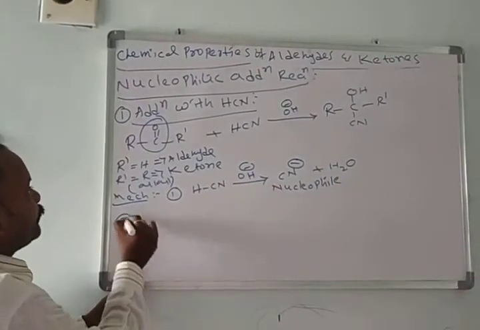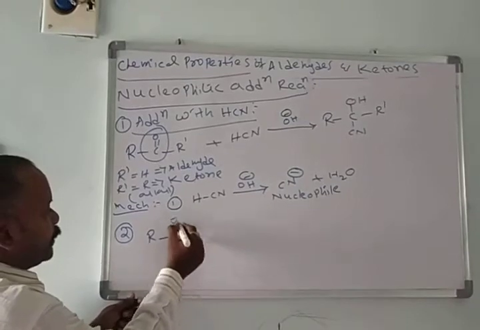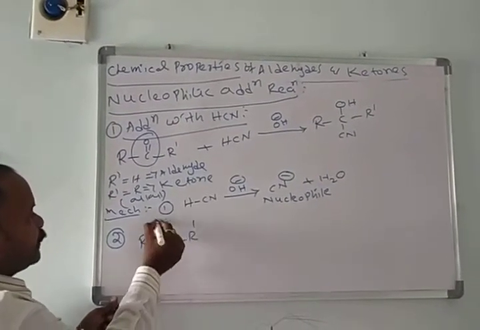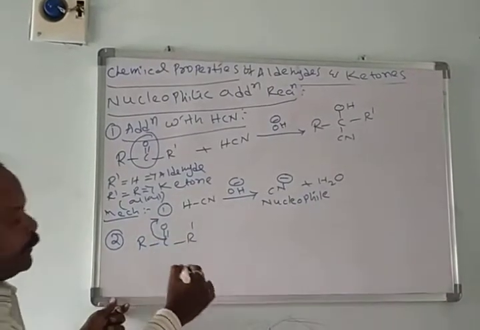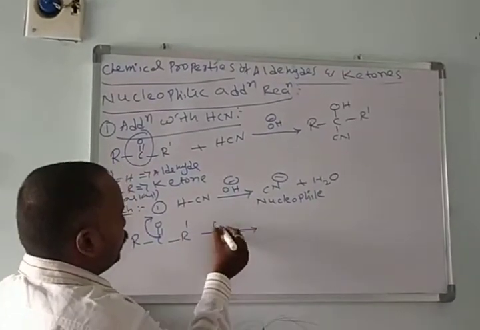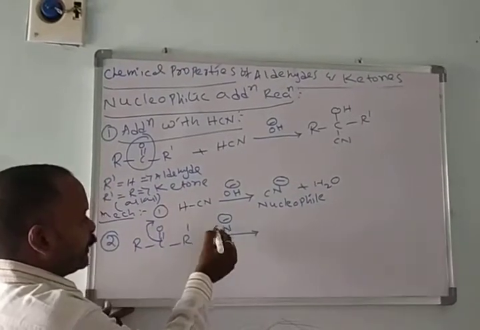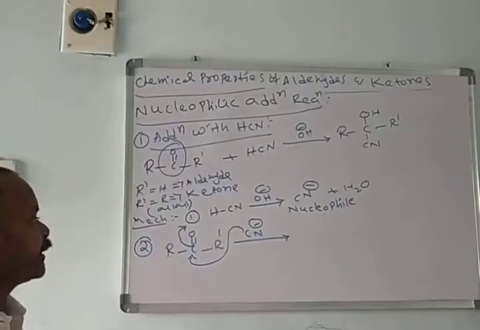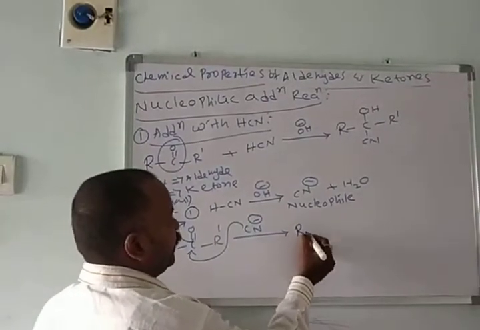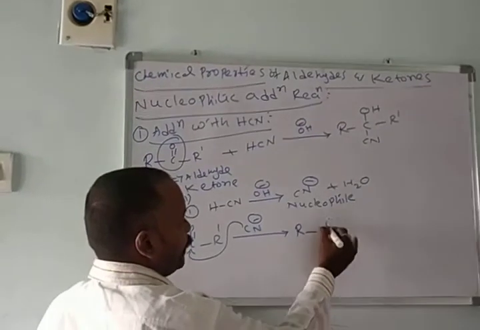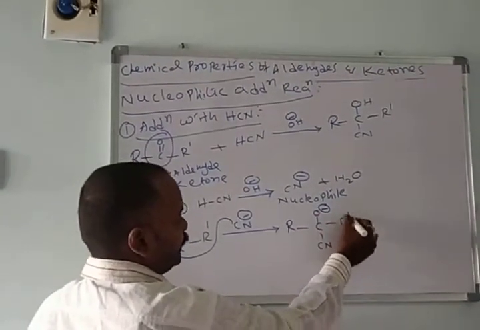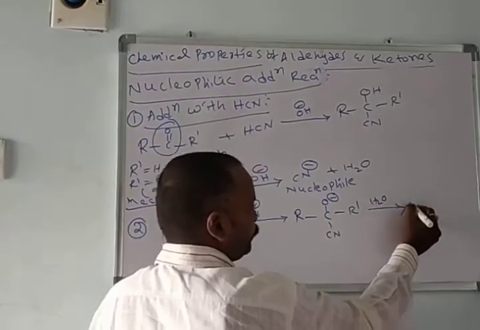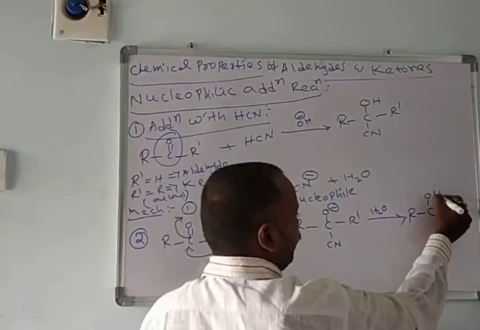Second step, R C double bond O R dash. Here the carbon-oxygen electrons are transferred towards oxygen when the nucleophile attacks the carbon. What happened here? R, CN, O minus, R dash. We'll get the intermediate. This intermediate reacts with water and forms cyanohydrin.